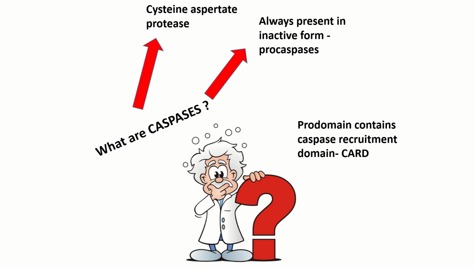These procaspases are cleaved and converted into an active form by intrinsic or extrinsic pathway. The executioner caspases are activated by initiator caspases. These caspases contain a prodomain. This prodomain contains caspase recruitment domain, which is known as CARD.